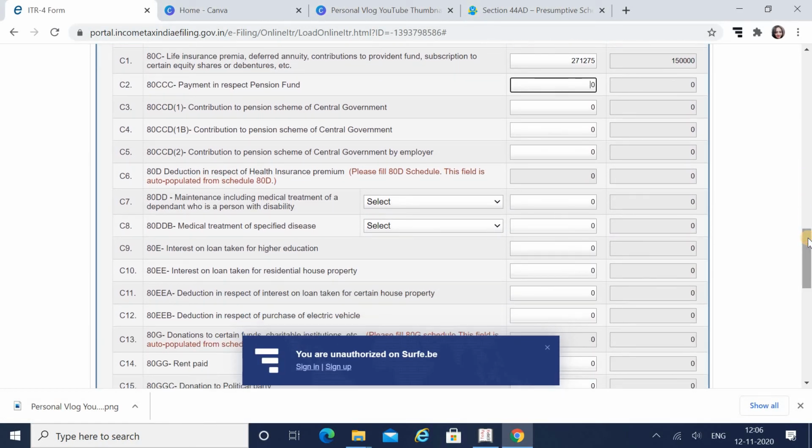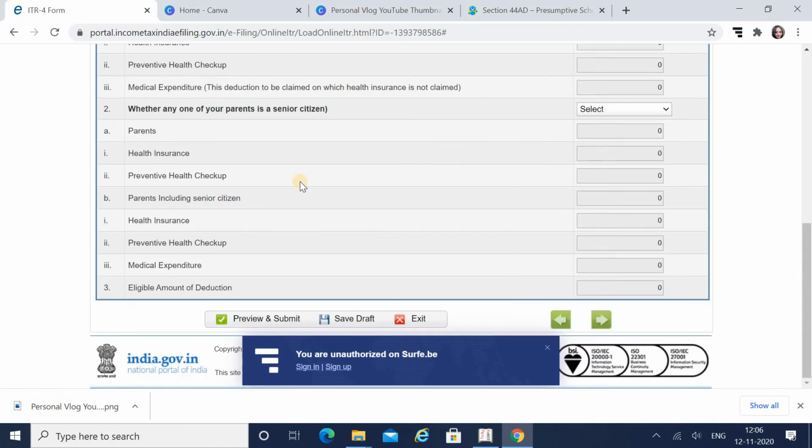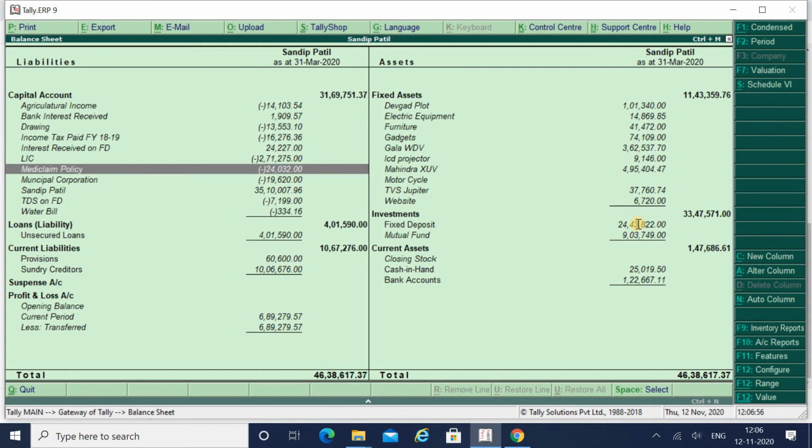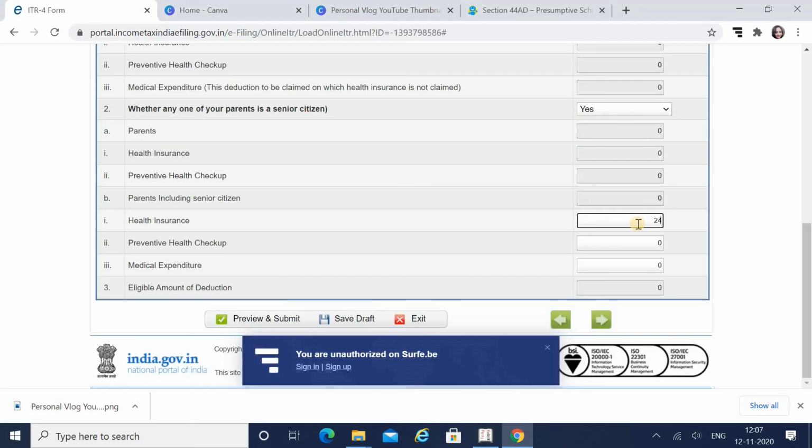Under section 80D, I have to show this health insurance. The health insurance value I will show over here, and it is 24,032. Save draft again.